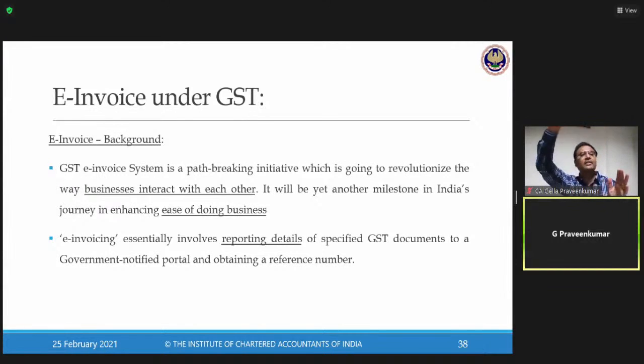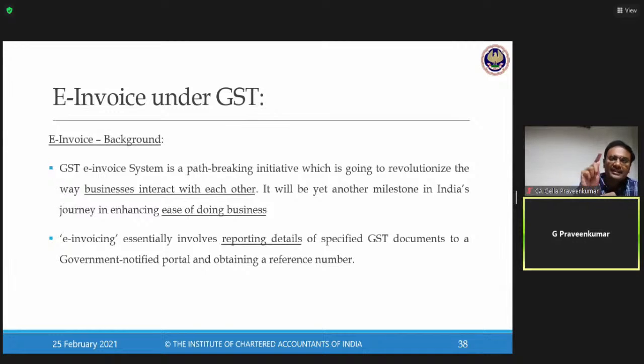Also, the same information will flow to your GSTR 2A or 2B for your customer for availment of input tax credit. If you recollect section 16, which the other faculty who took you through input tax provisions covered, for me to take an input tax credit, the details of those supplies of goods or services should be made available to me on the common portal by the supplier.